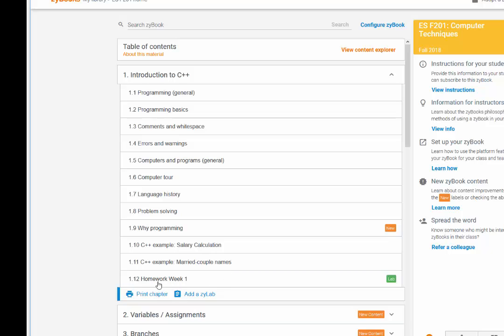And then this is the homework assignment, the programming assignments, and they are separate, and they're usually due a couple days later.